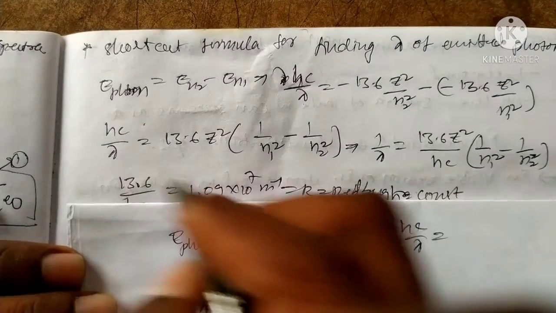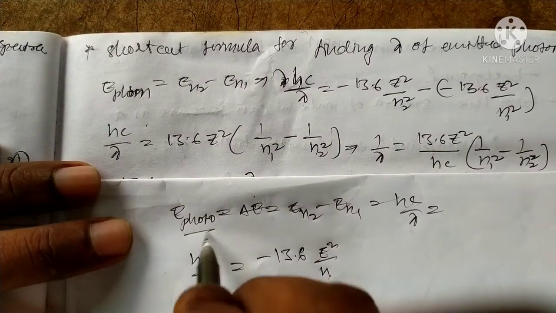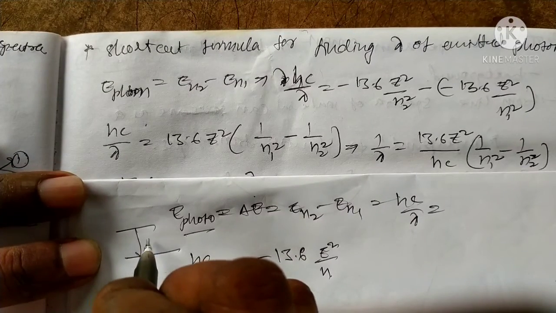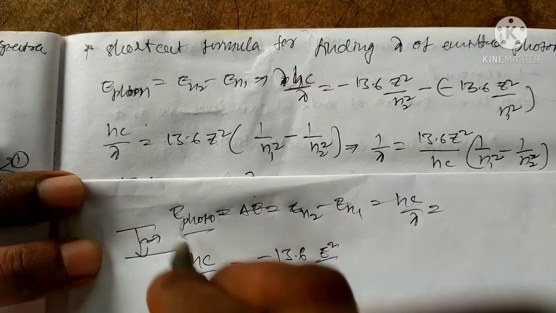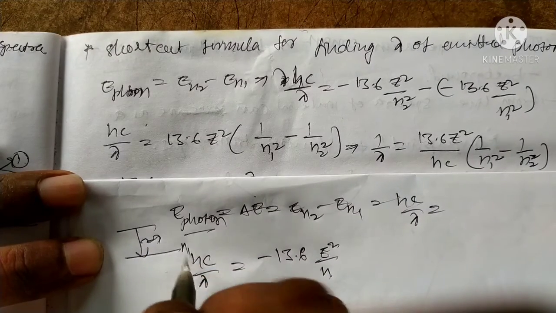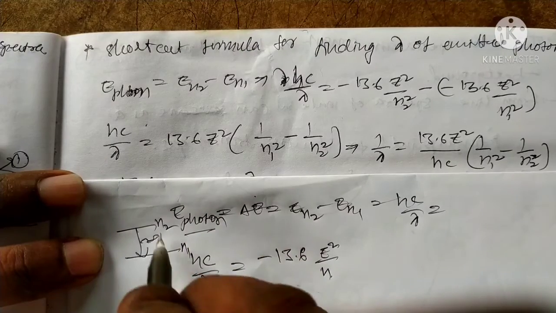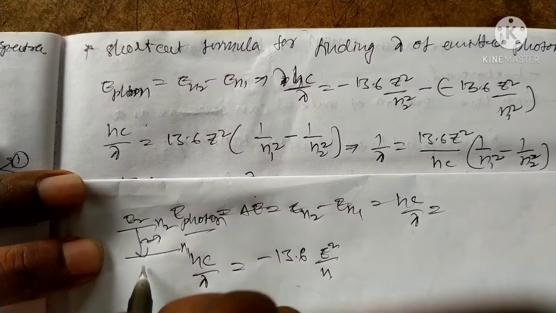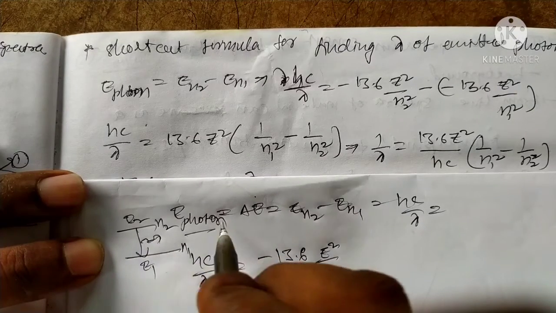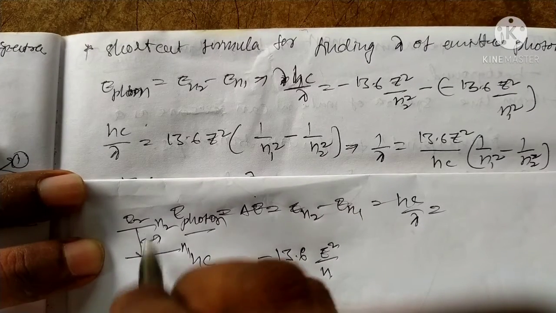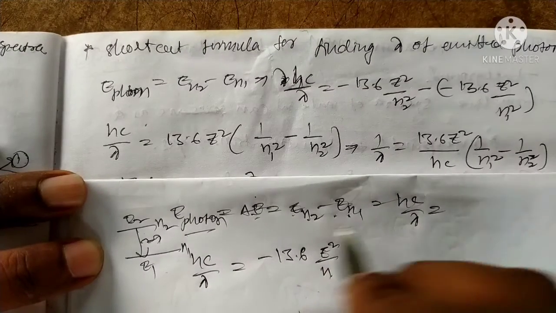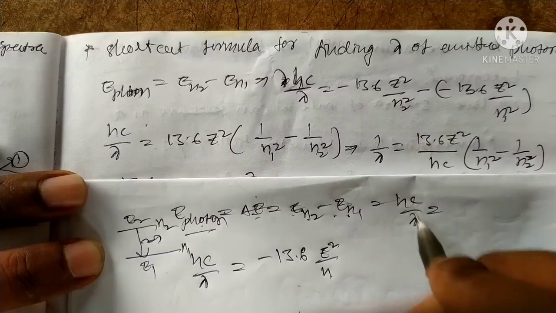Now the energy difference: the emitted photon energy, from higher state to lower state, the energy transition is equal to the photon energy. Suppose the lower state is n1 and the higher is n2, the transition from n2 to n1, that is E2 to E1. It is equal to the difference between the energy states, E2 minus E1, that is delta E. Photon energy is what? hc by lambda.